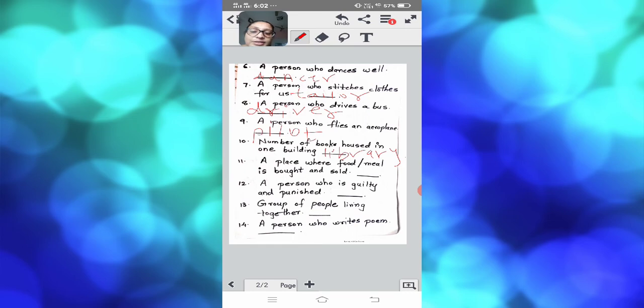Okay, children. Now the next is a place where food or meal is bought and sold. So what is the place, children, where food or meal is bought and sold? From where do we get food? Food means a meal, that is lunch, dinner, or any breakfast. Sometimes we order from where, from which places? Yes, we can say hotels or restaurants.